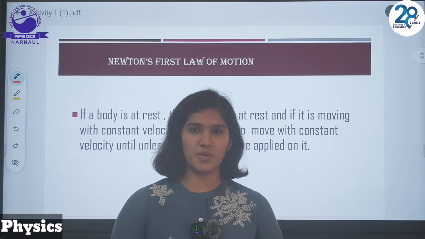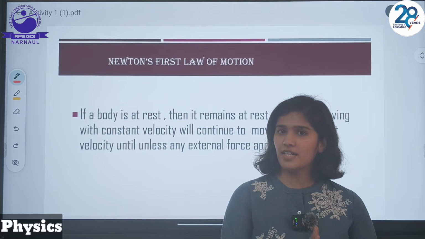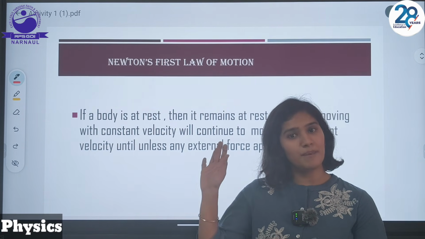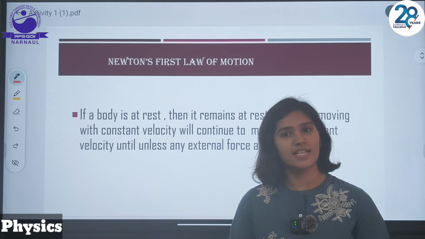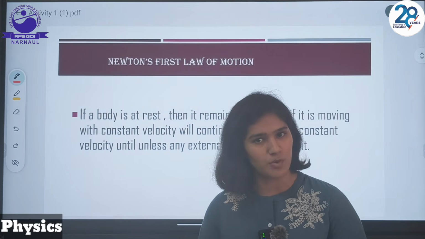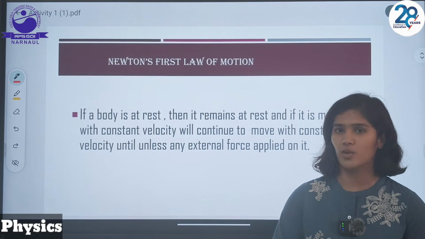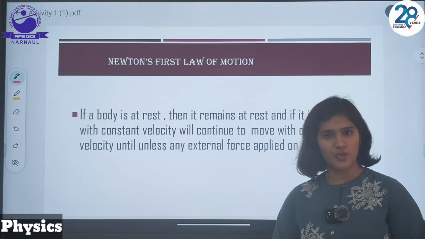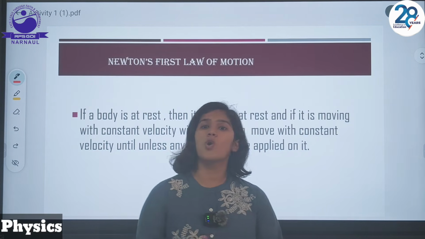If a body is at rest, for the sake of an example, any wall clock which is hung in your home, it is placed there only. If you observe it after a few hours, after a few days, it remains there. And if an object is moving with constant velocity, it will remain moving until any external force is applied on it. So this is stated as Newton's first law of motion. Newton's first law of motion is also known as the law of inertia.